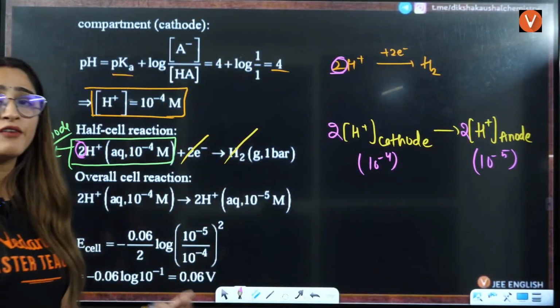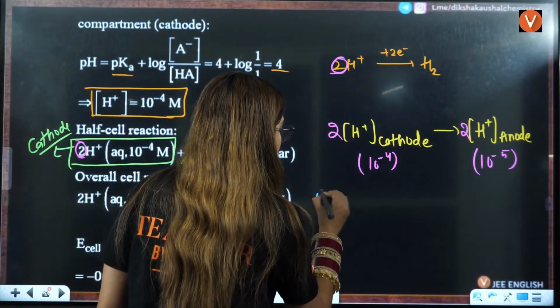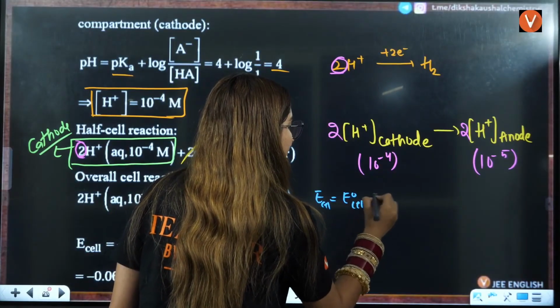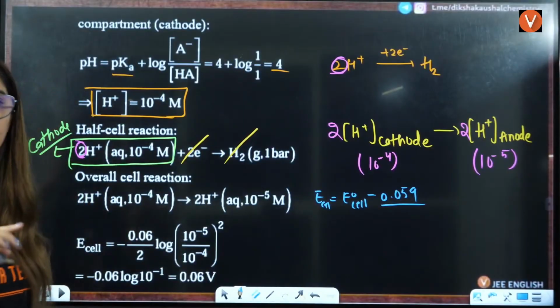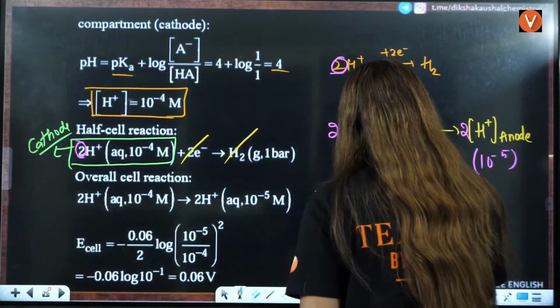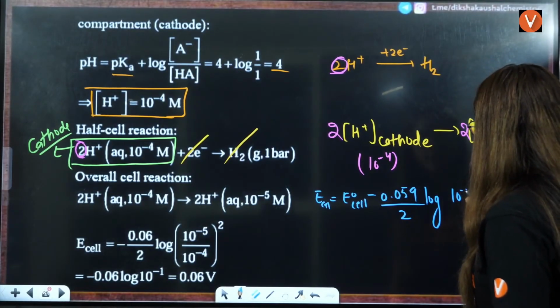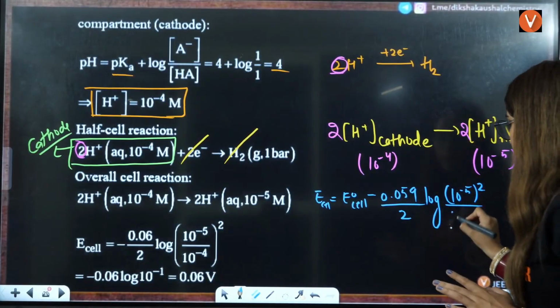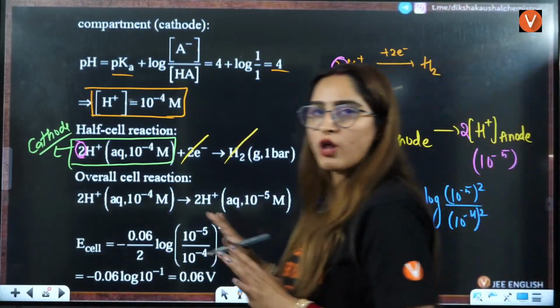So when I put the value, E cell is equal to E naught cell minus 0.059 by n, and the number of electrons lost and gained is 2, times log of product by reactant. So product is 10 raised to power minus 5 raised to power 2. This is the concentration raised to power 2, over 10 raised to power minus 4 raised to power 2. That is how you will solve this.